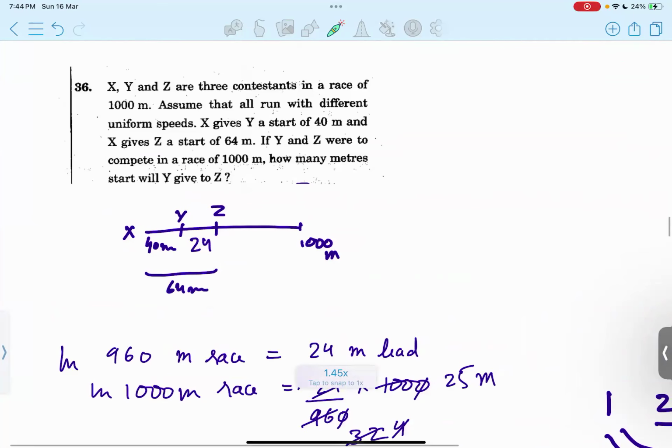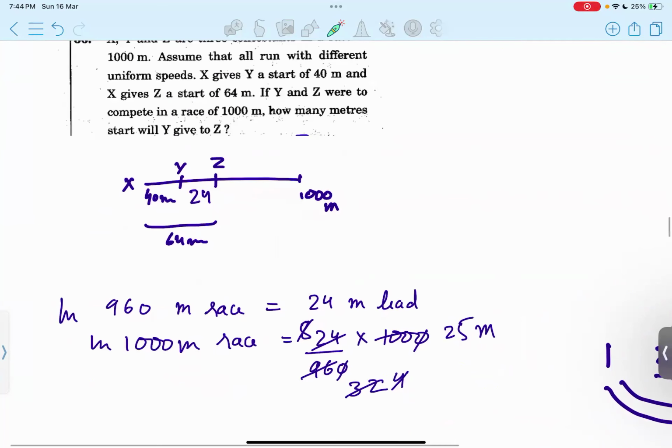We see X give Y a start. So it means Y is 40 meters ahead of X. And total race, so the distance to be run is 1000 meters or 1 kilometer. And again, X gives Z a start of 64 meters. So you see from the position of X, Z is 64 meters ahead. So in a way, we get this gap by 64 minus 40, which will be 24 meters.